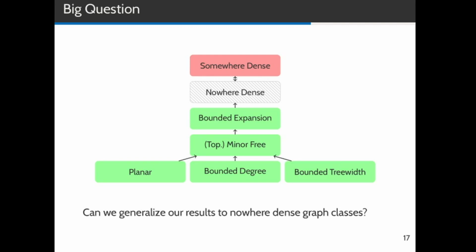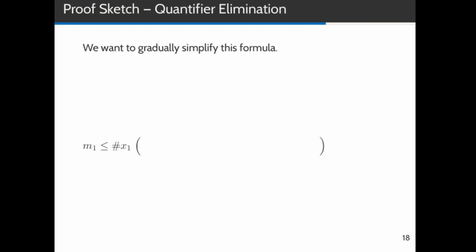So the great open question of our work is whether one can extend our approximate model checking scheme from bounded expansion graph classes to nowhere dense graph classes. In the past, all the algorithmic results for bounded expansion have later been proven to also hold for nowhere dense graph classes, and we're optimistic that in the case of approximate model checking, this will also turn out to be the case. As the last part of this presentation, I want to sketch how a model checking approximation algorithm works.